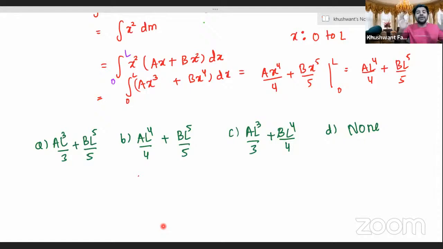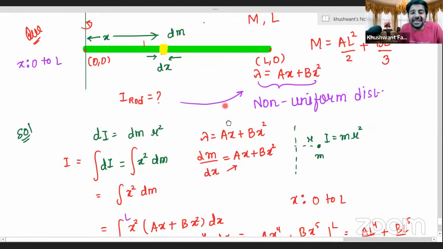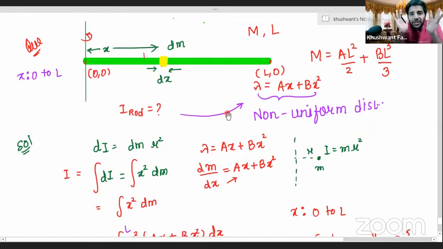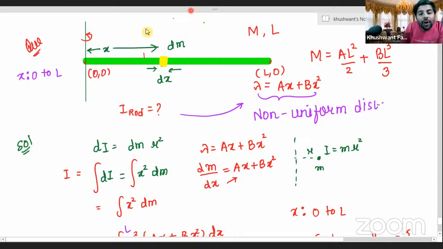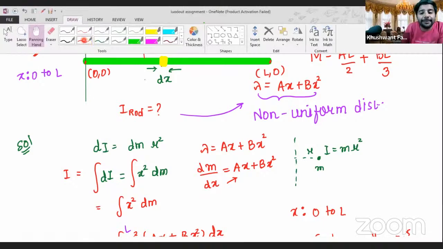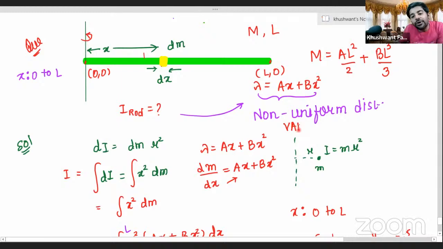Makesh, Aryan, if you are clear, quickly raise your hands. If yes, let's write this down and then solve more questions. So what did we see? What I'm trying to make you all understand is that whenever in the question they ask how to calculate the value for moment of inertia of a rod of constant linear mass density, we just saw that in the previous question, and in this question we saw what if the linear mass density is variable or non-uniform. One more word for non-uniform is also variable. I repeat, variable is also called non-uniform and non-uniform is also called variable, right?